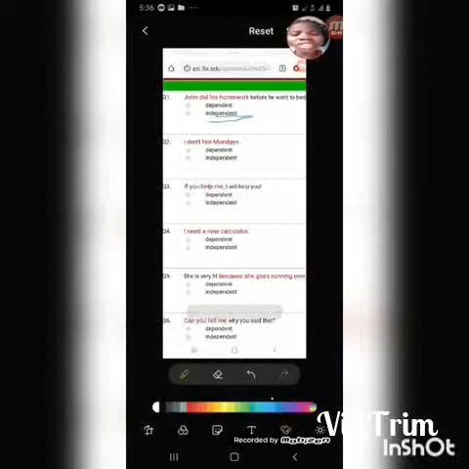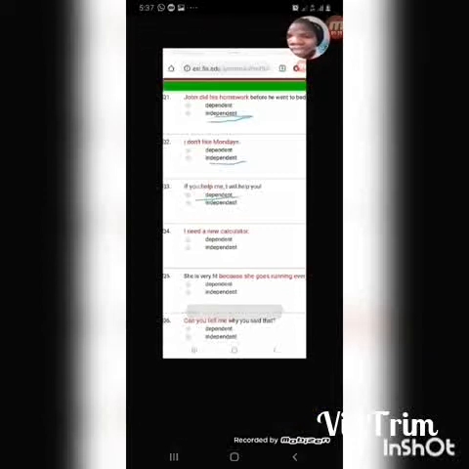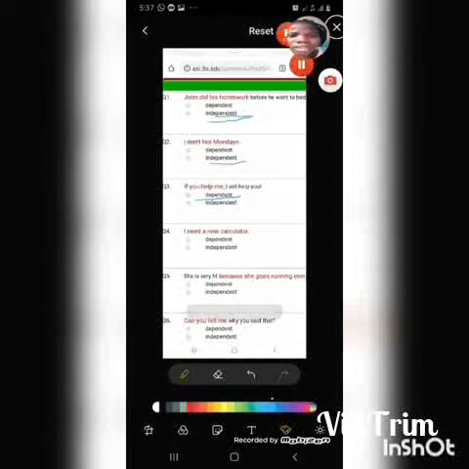I don't like Mondays. Is it dependent or independent? Does it need additional information to make sense? No. So it is an independent clause. Number 3, if you help me, I will help you. If you help me, is it a dependent clause or an independent clause? If you help me, what will happen? So it is a dependent clause. Do you get it? Yes. A dependent clause.